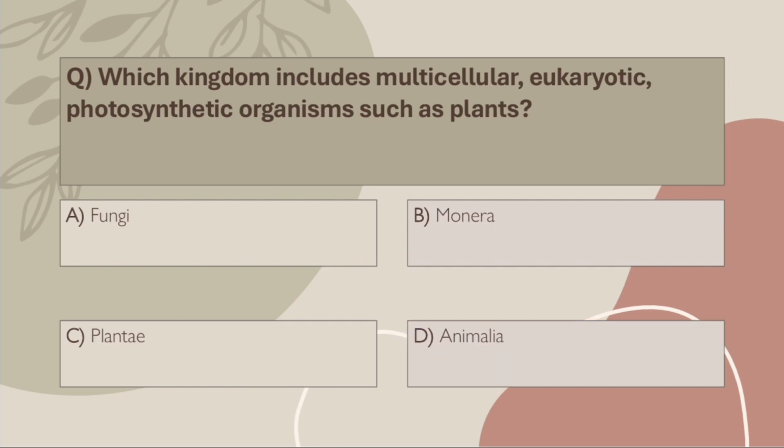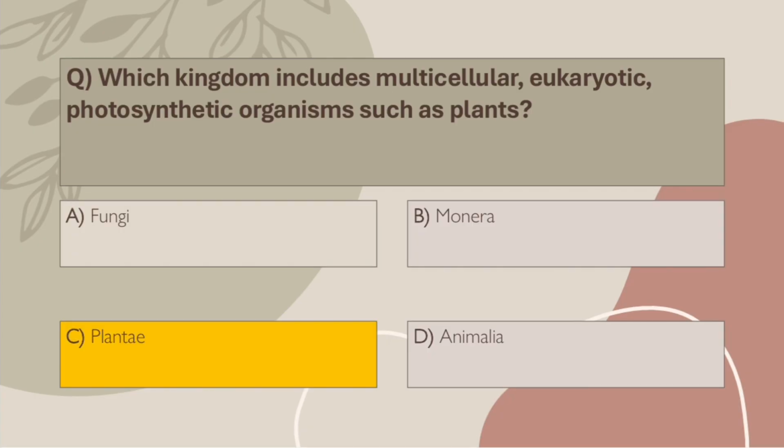Q21. Which kingdom includes multicellular, eukaryotic, photosynthetic organisms such as plants? A. Fungi. B. Monera. C. Plantae. D. Animalia. Correct answer, C. Plantae. This one's a direct definition of kingdom Plantae. Multicellular plus chlorophyll plus eukaryotic equals Plantae.